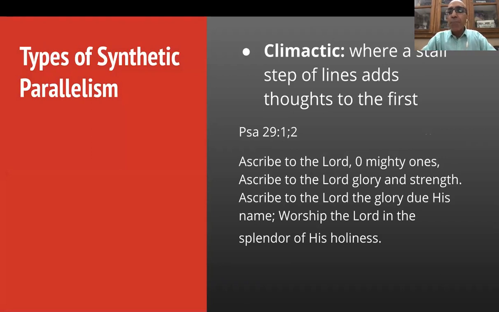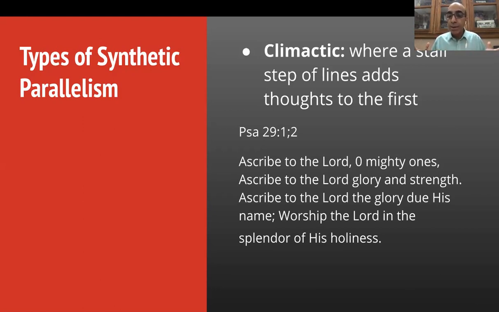Next is climactic, all right, where a stair step of lines adds thoughts to the first. So it's like climbing steps, one by one. Here it is. Ascribe to the Lord, O mighty ones. Ascribe to the Lord glory and strength. Ascribe to the Lord the glory due to his name. Worship the Lord in the splendor of his holiness. So it's like going step by step. So we want to ascribe something to the Lord. You are offering something to the Lord.